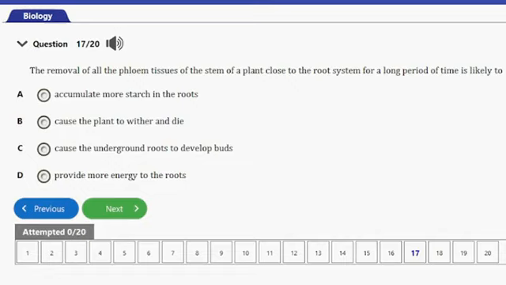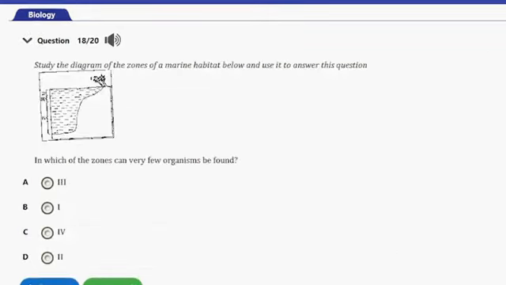The phloem is a type of tissue in the vascular plants that transports nutrients, including sugar, produced during photosynthesis from the leaves where they are produced to other parts of the plant. So if these tissues are removed, the plants will not be able to transport these nutrients, and this will lead to deficiency and eventually cause the plants to wither and die. So that's it for that question. Let's consider the next question.